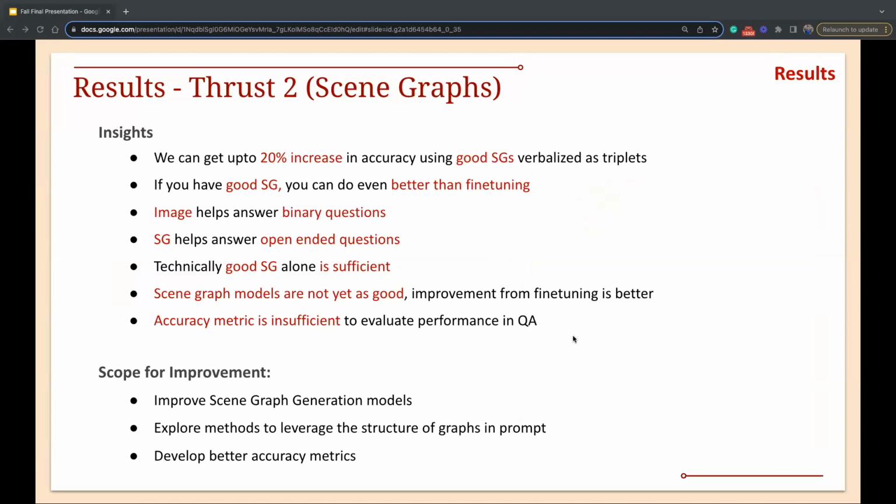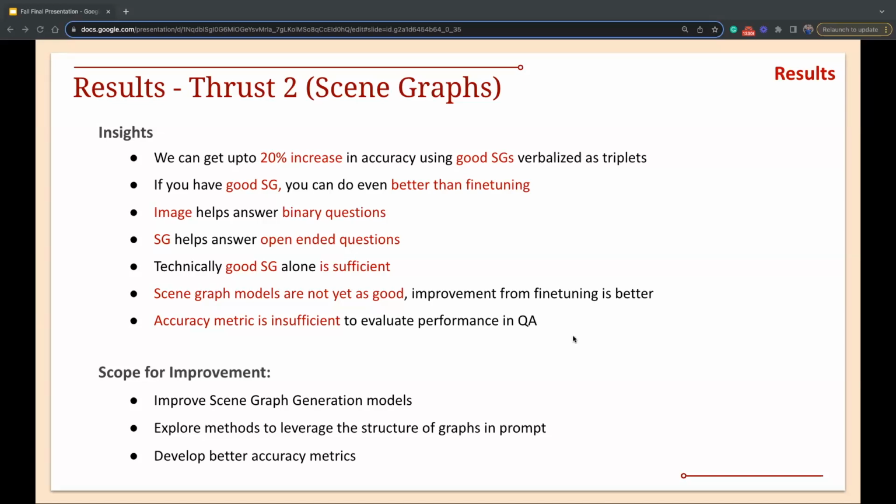The scene graph generator model gives good scene graphs when the objects we're concerned about exist in a smaller subset, but we still need to do more manual error analysis to figure out if it's good. There's still a lot of scope for improvement for the scene graph generation models.